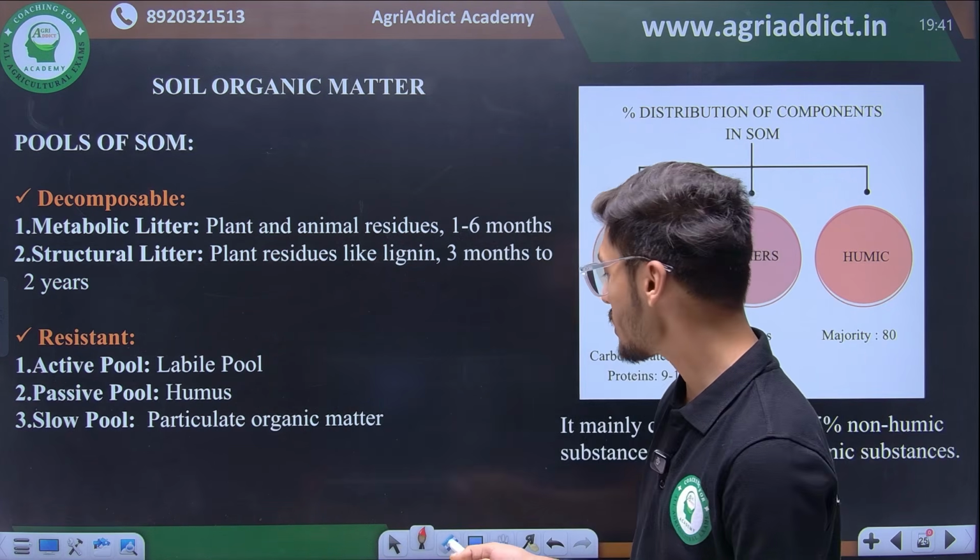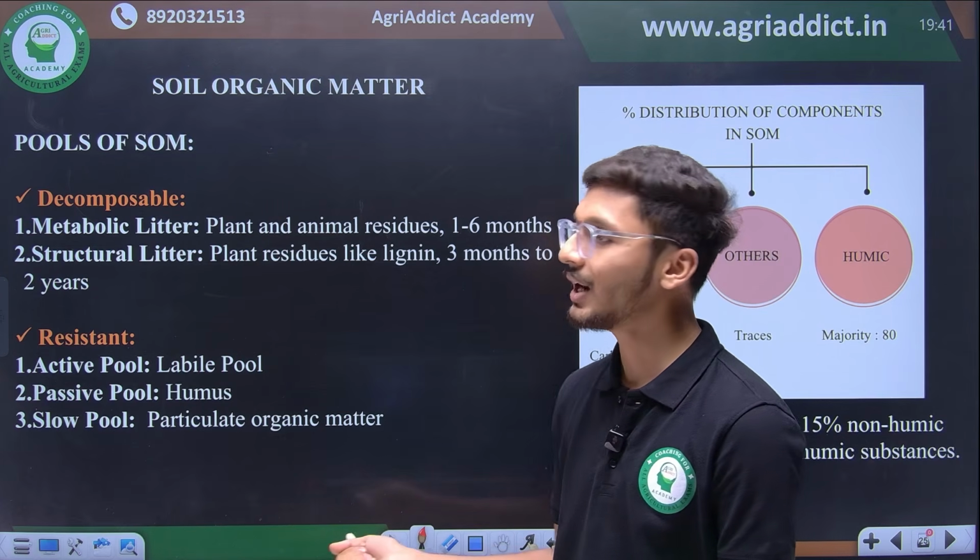And what is the proportion of organic matter into the soils?